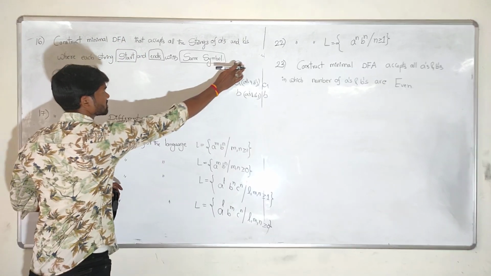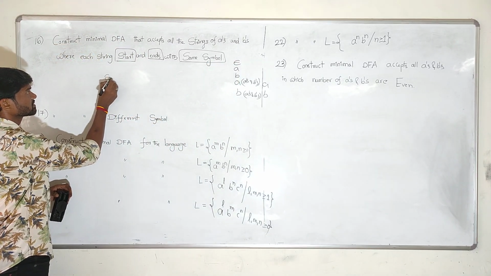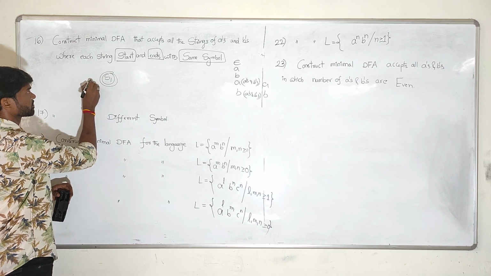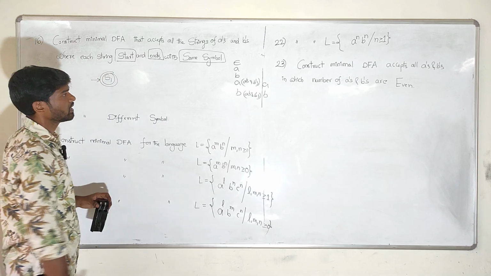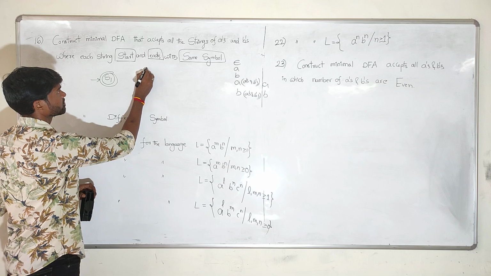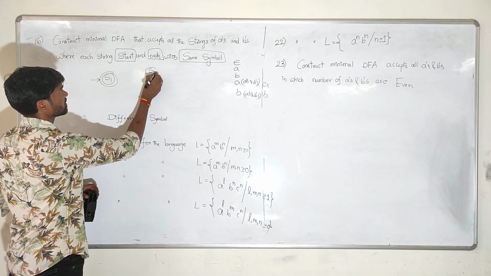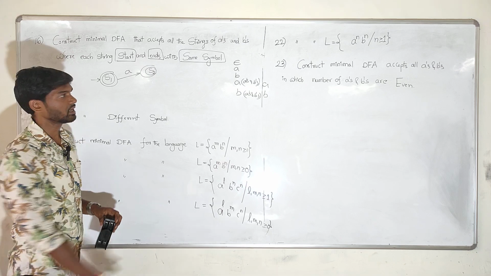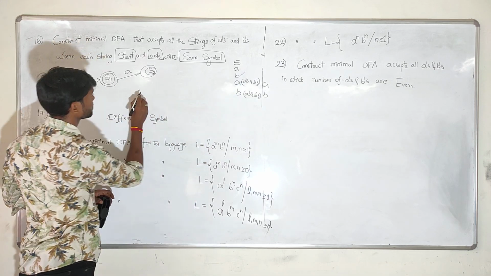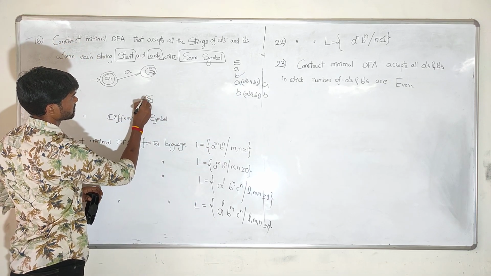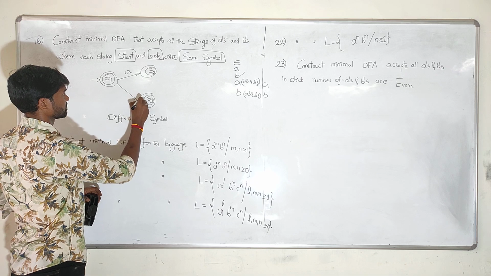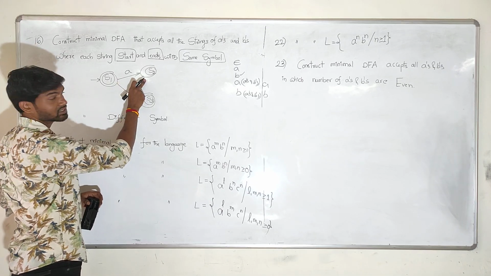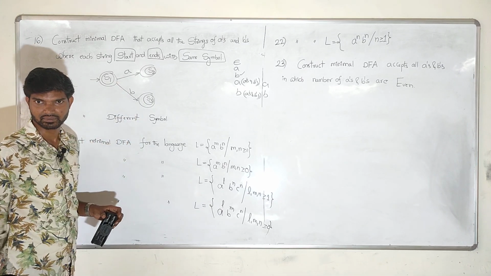Initially, epsilon means the starting state and the final state are the same. That's for epsilon. And a single A is also accepted for us, and a single B is also accepted for us.